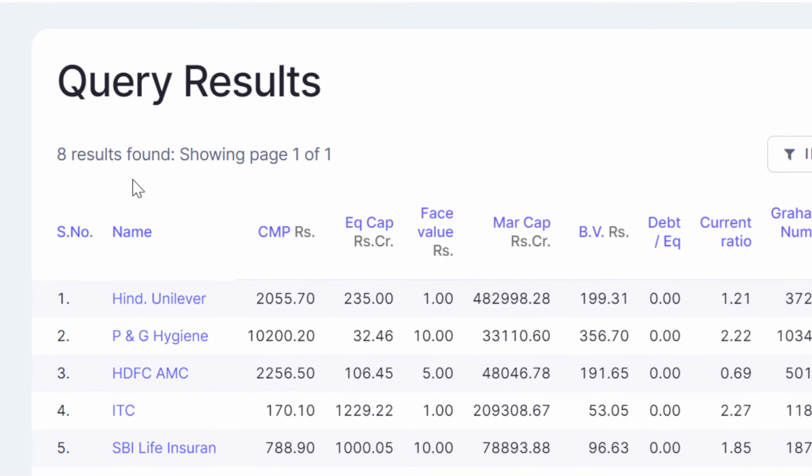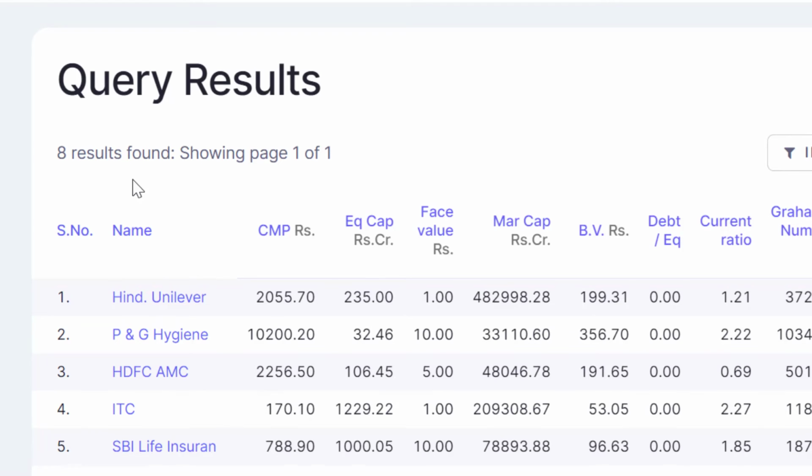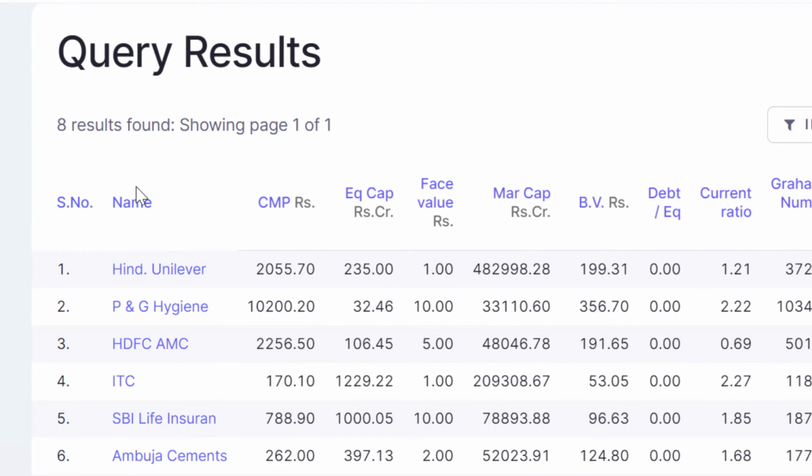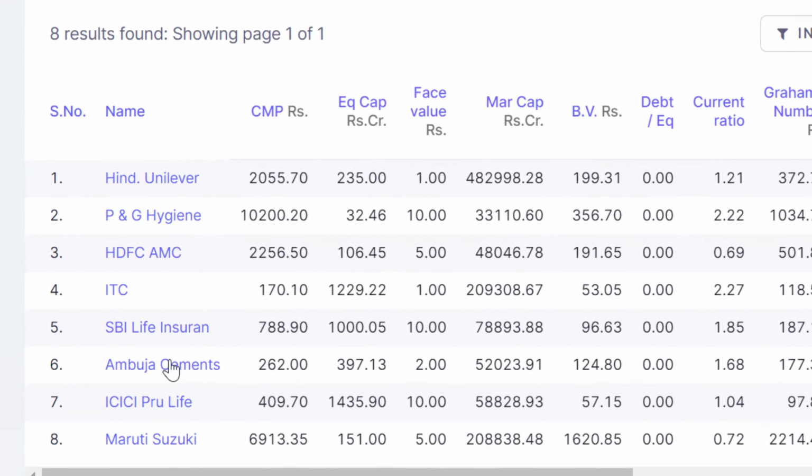So here we found 8 large cap companies which are debt free. They are namely Hindustan Unilever, P&G, HDFC AMC, ITC, SBI Life Insurance, Ambuja Cements, ICICI Prudential Life, Maruti Suzuki. So these 8 companies, in case your preference is to go for large caps, debt free, just try to study the business models, annual reports and understand their future prospects.